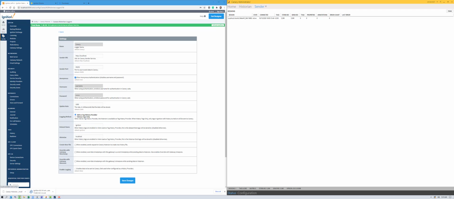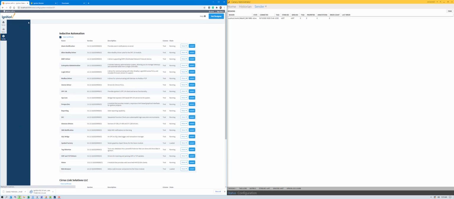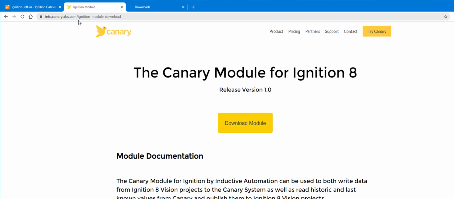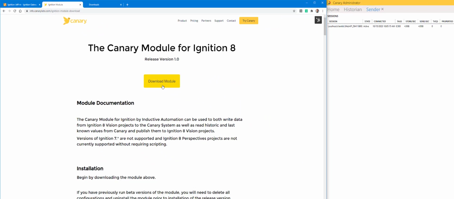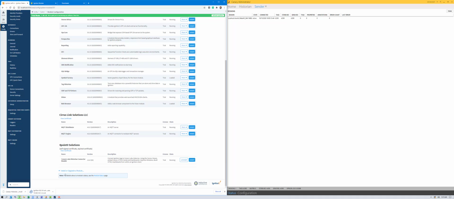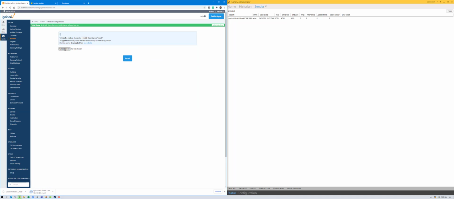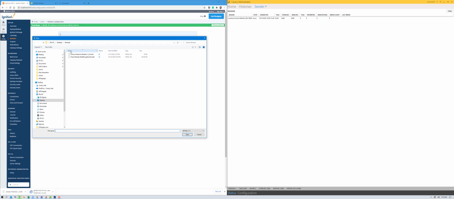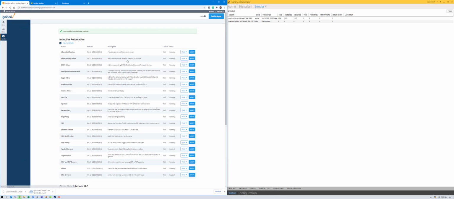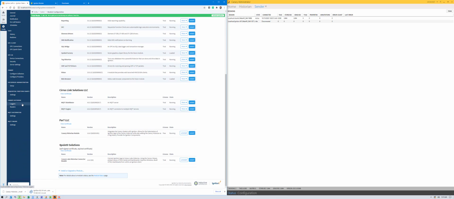So the first thing we'll do is install the Canary module. I can download that from info.canarylabs.com/ignition-module-download. Once that's been downloaded, we'll go ahead and install. Right now I can come down to the Canary submenu, and I'm going to configure a collector.